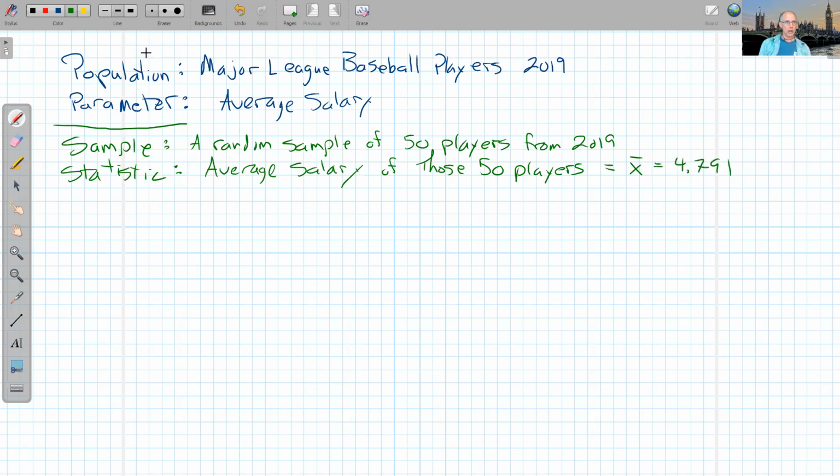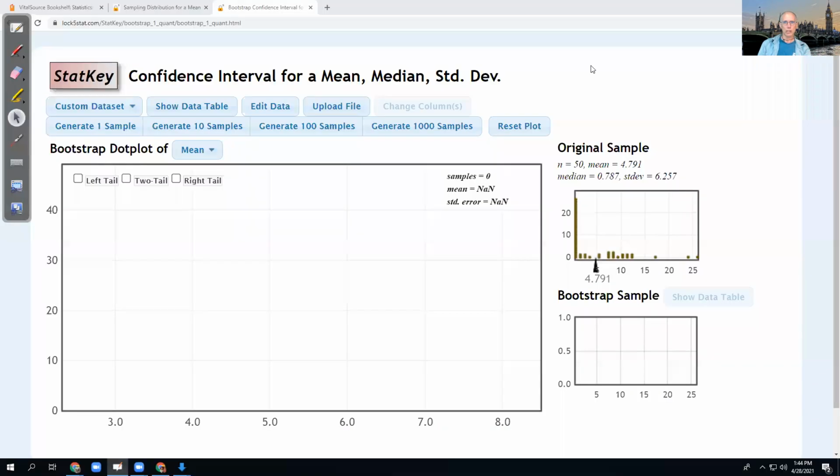Now, rarely do we actually know the whole population. Usually it's this big group out there that we don't have access to everybody, but here we do. The average salary here, since it's a population, would be given the letter mu, and it is, I think, 4.51. Let's go back and look.